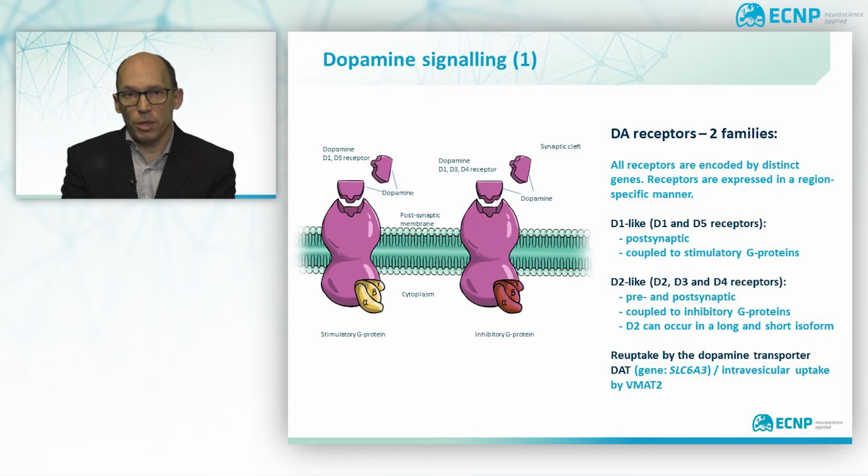Dopamine reuptake can be accomplished by the postsynaptic cell by the dopamine transporter DAT. In the presynaptic neuron, dopamine can either be degraded by COMT, the predominant way in the prefrontal cortex, or MAO, or it can be stored in vesicles. The vesicular monoamine transporter VMAT2 is the molecule that transports dopamine into the vesicle.